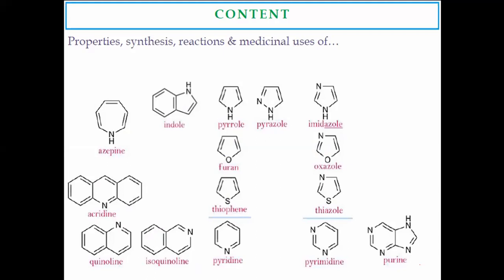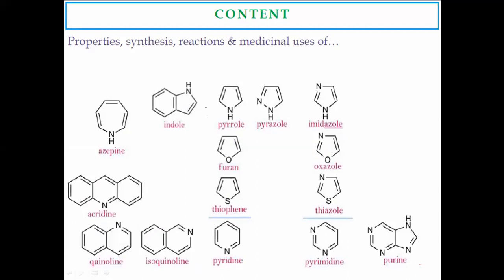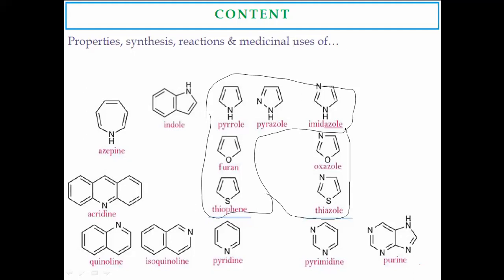These are some examples of 5 member, 6 member, 7 member rings. These are the 5-member heterocyclic compounds. In that, these three are the single heteroatom-containing 5-membered rings, and the others have more than one heteroatom present in the structures.